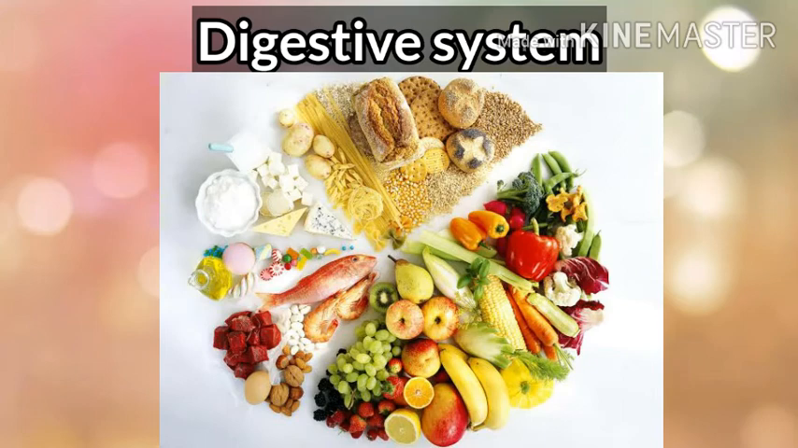There are 5 types of nutrients present in the food. They are carbohydrates, proteins, fats, vitamins and minerals. These nutrients help in the growth and repair of the body, for obtaining energy and protect from many diseases.